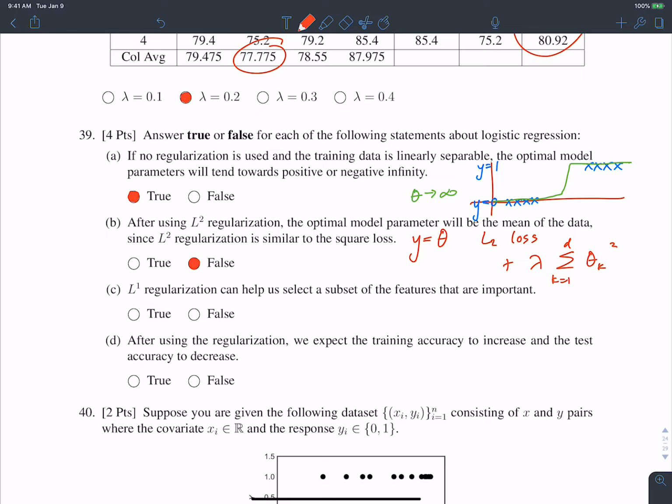Which has nothing to do with the L2 loss and the constant y is equal to theta model that we've seen pre-midterm in this class. So this one is false because this constant y is equal to theta model really has nothing to do with logistic regression. So that's false. C, L1 regularization can help us select a subset of the features that are important.